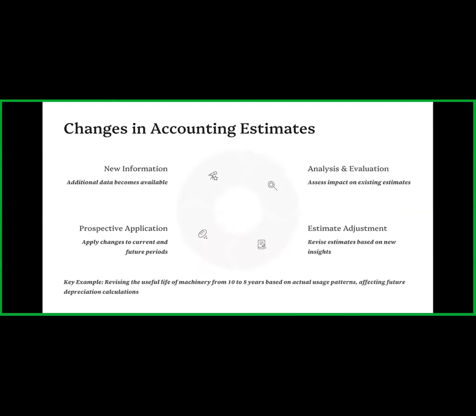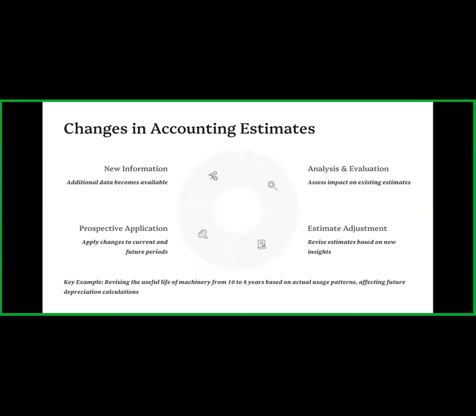Okay, so now changes in accounting estimates: what are the changes we find in the accounting estimates? The first is new information. Initially, some information may not be available.